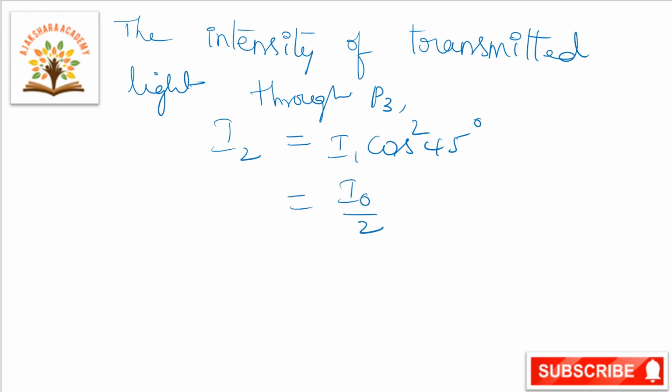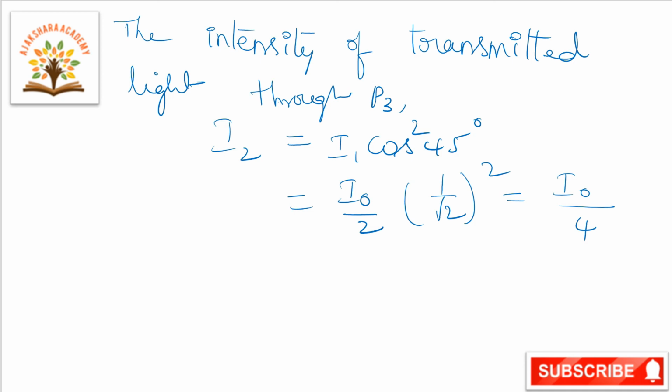I1 is nothing but I0 by 2, and cos 45 is 1 by root 2, so cos square 45 is 1 by root 2 whole square. So this is equal to I0 by 2 times 1 by 2, which is I0 by 4.